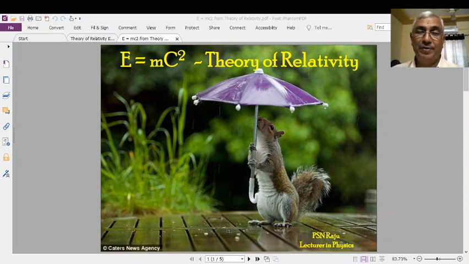It means that mass can be destroyed only when simultaneously the equivalent amount of energy is generated. And similarly, mass can be created only when simultaneously an equivalent amount of energy vanishes.